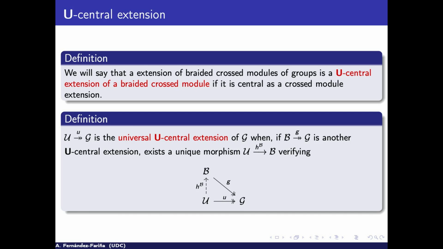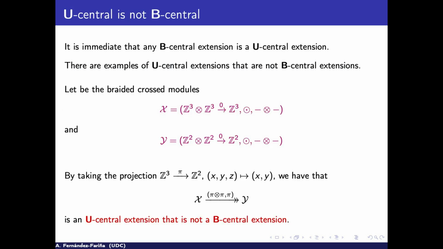And we have the same definition from the U central extensions. That means that they are the initial object. Why am I talking about this? Because, seeing the definitions, I will talk about them later: every U central extension is a central extension because the center is smaller. But not every central extension will be a U central extension.